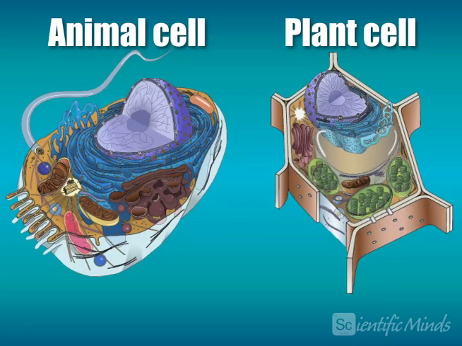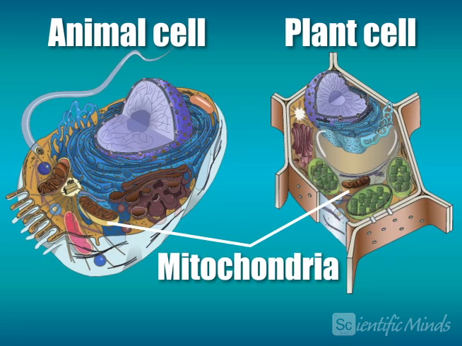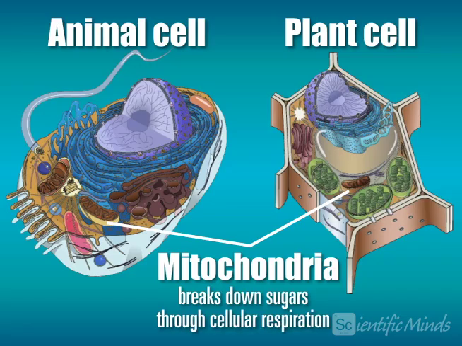Plant and animal cells are similar because both contain mitochondria. Mitochondria are the parts of the cell responsible for breaking down sugars to produce energy for the cell in the form of ATP. Both plant and animal cells break down food by this process, which is called cellular respiration.